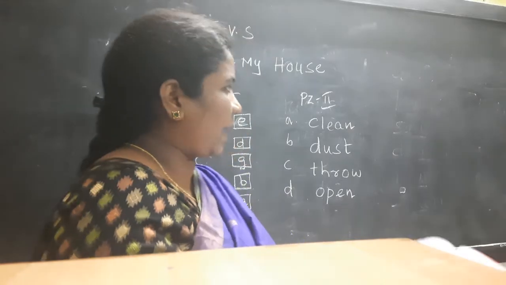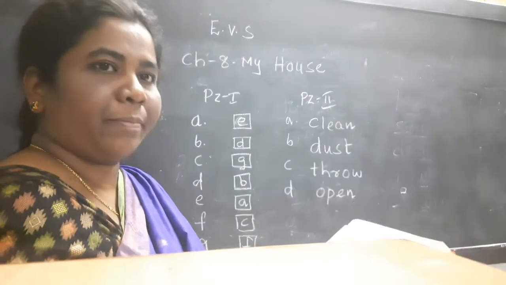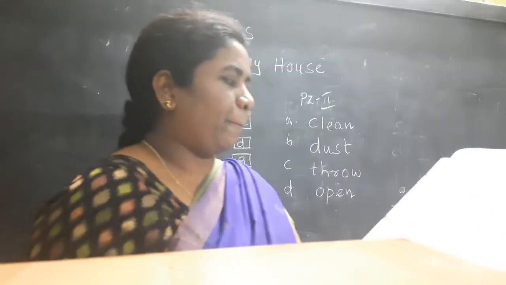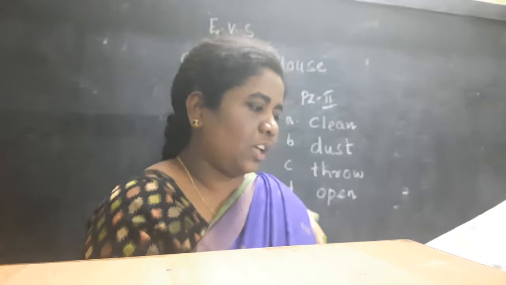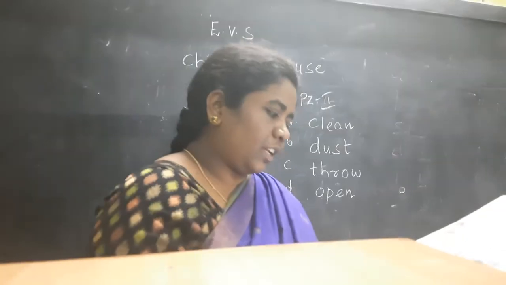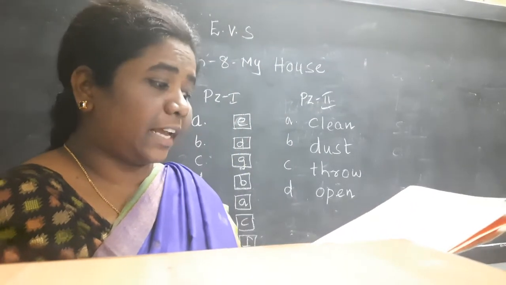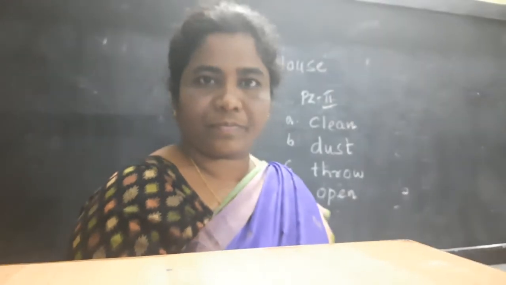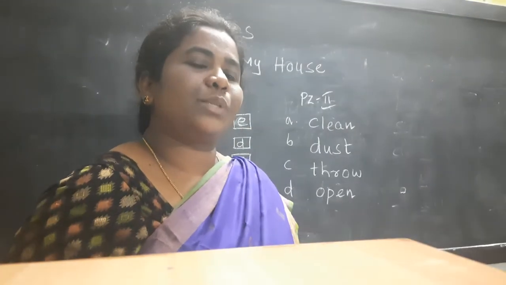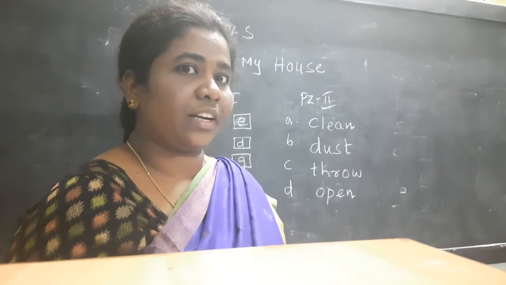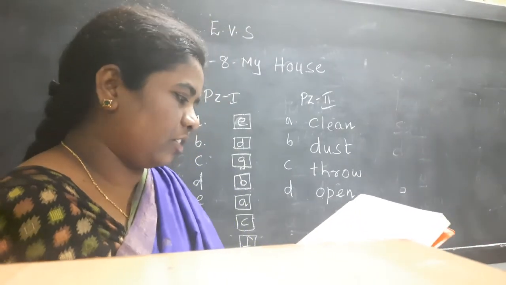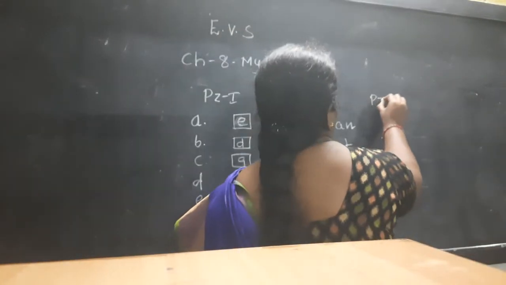Now we will see practice zone 3. Put a right for the correct statement and a cross for the wrong statement, children. First one is, we should touch electrical switches with wet hand. Is it the correct way? What will happen if you touch the electrical switches with a wet hand? You will get shocked, right? Is it a correct statement or wrong statement, children? Wrong.